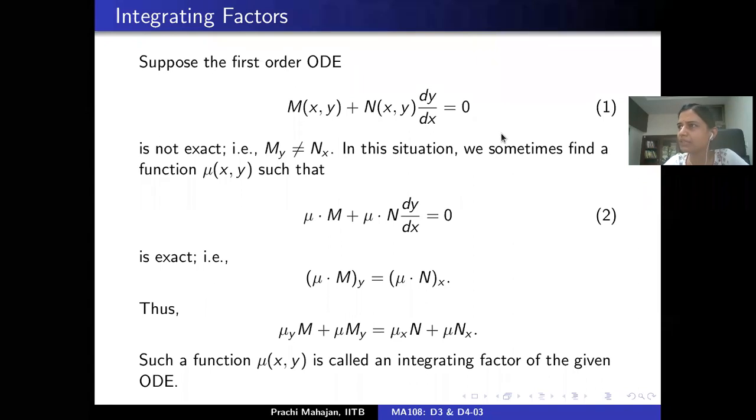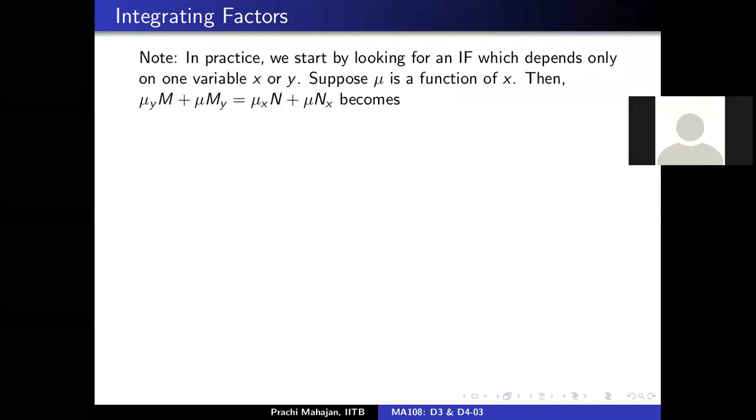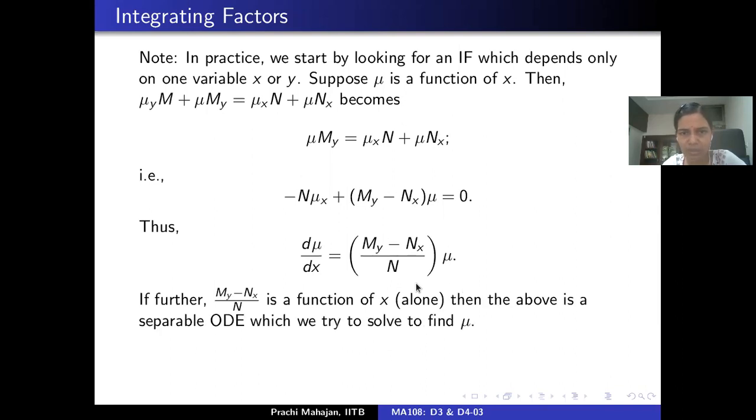Is everybody with me? We started out by looking at solutions for equation 1. We don't know how to get them. Suppose there is an integrating factor mu which is a function of the variable x alone. Suppose further that (My minus Nx) by N is a function of x alone.